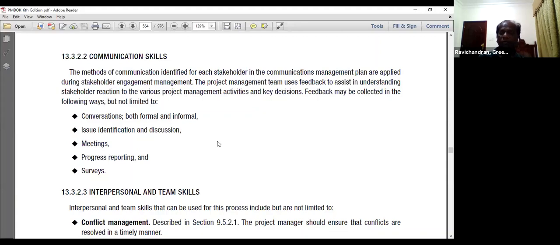The management team uses the feedback to assist in understanding the stakeholders' reaction to the various project management activities and key decisions. Feedback may be collected in the following ways. Conversation, which could be formal or informal conversation with the stakeholders, issues identification and discussion, meetings, progress reporting, surveys. All these are communication used as feedback methods to collect their concerns.